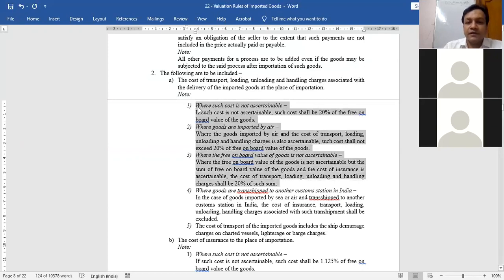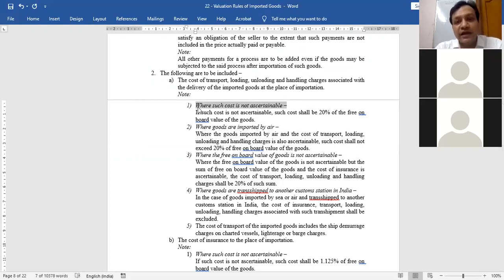First, where such cost is not ascertainable. Suppose loading, unloading, handling charges are not given to me, but in reality there will be a surcharge. You cannot load or unload the goods on your own without spending anything. When the ship is docked at any Indian port, you have to pay some charge for loading and unloading. So suppose in the question it is not given, then this cost will be flat 20% of the free on board value.